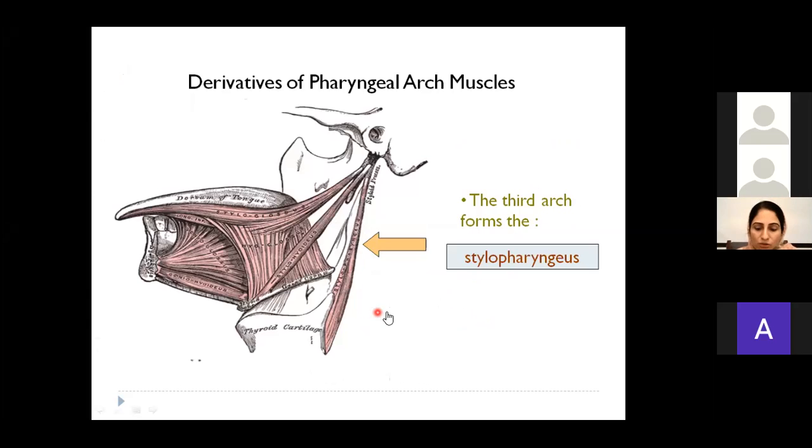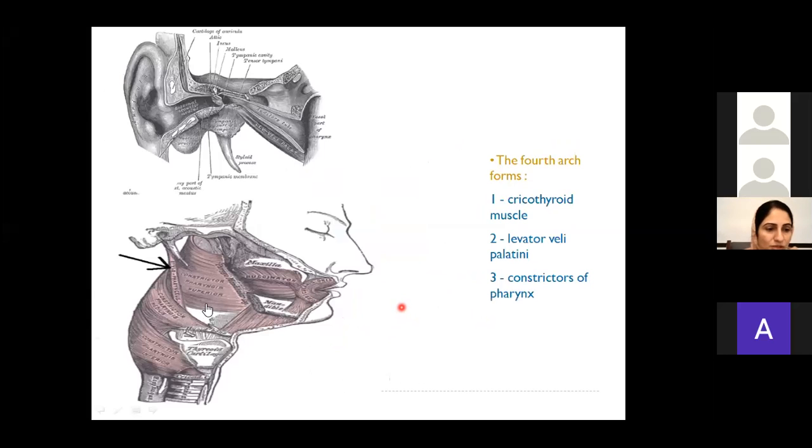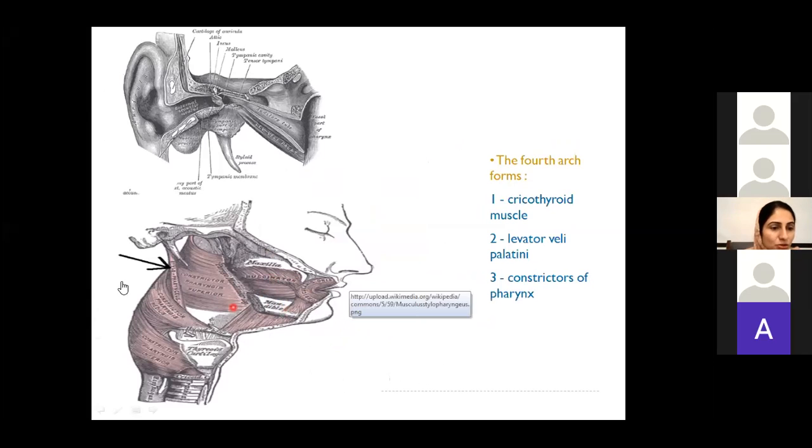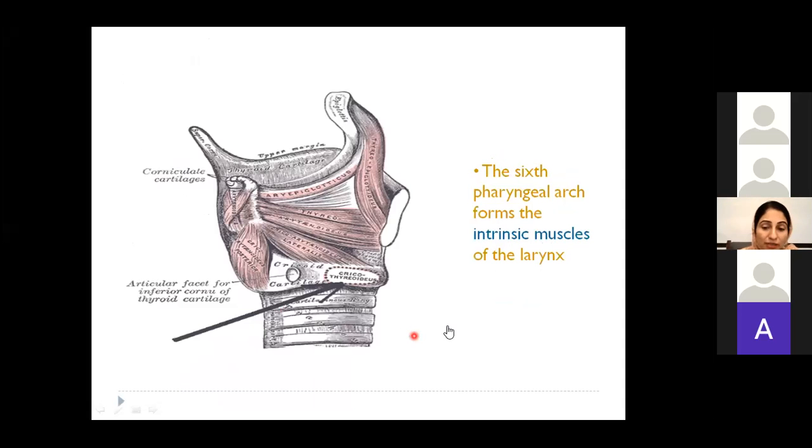अच्छा, तो आप मुझे बताएं कौन सी मसल्स ड्राइव होती हैं from the second pharyngeal arch? कौन कौन सी मसल्स हैं? Okay, facial muscles, very good Rua. Stylohyoid, excellent Anushka. Stylohyoid, yes. Auricular muscles, very good. And stapedius, yes, good. Posterior belly of digastric, okay, good, great. Okay, so all these muscles which we discussed, they are derived from the second pharyngeal arch.